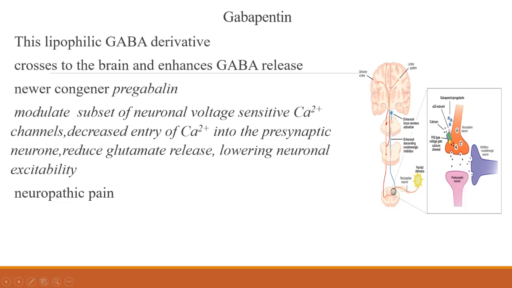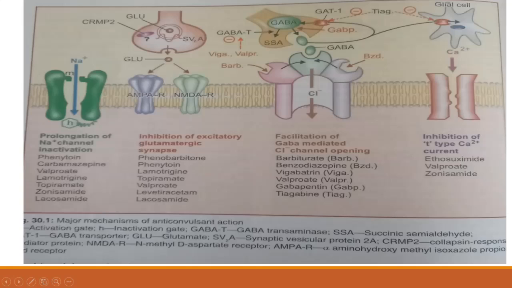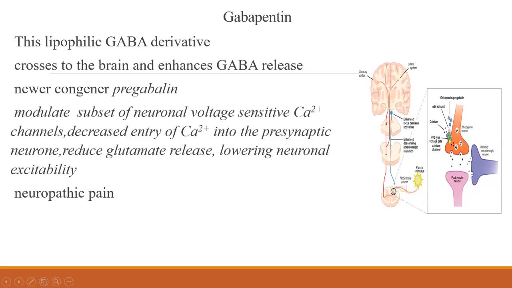Now, gabapentin. Where is gabapentin? It is not here, it is here. Gabapentin is like a GABA agonist. It is a lipophilic GABA derivative, crosses into the brain and enhances GABA release.